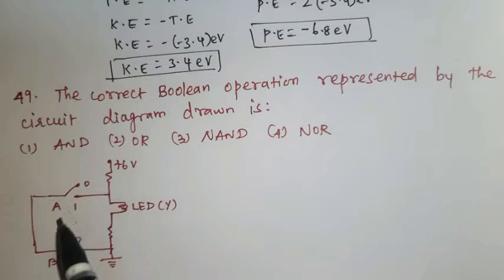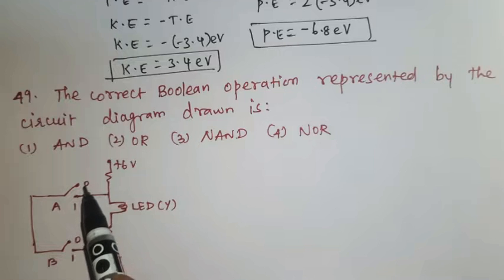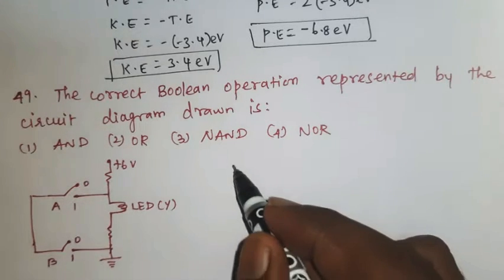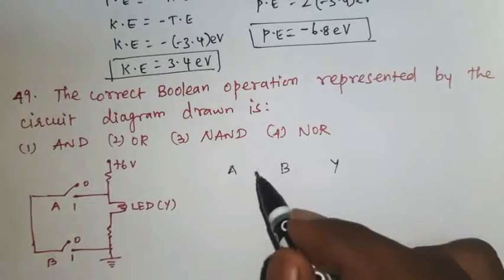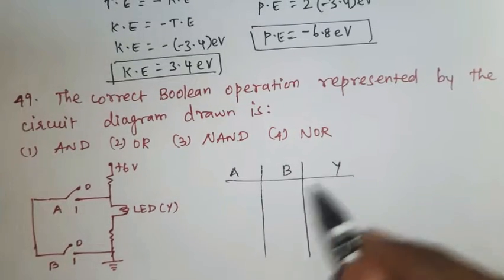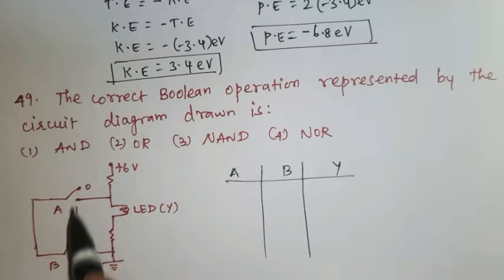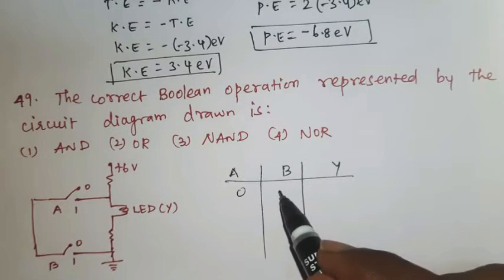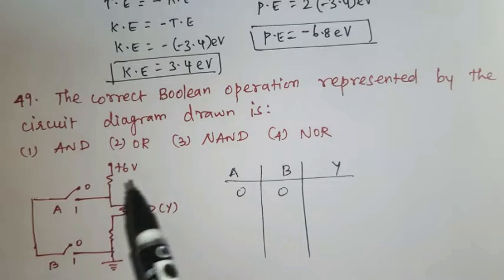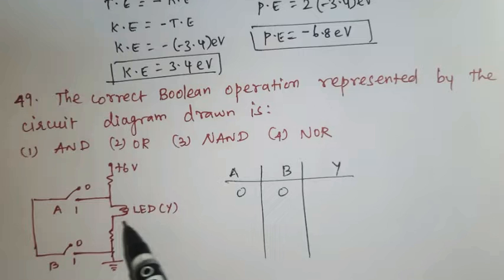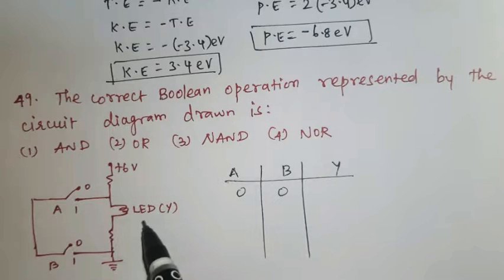One represents on, 0 represents off. Inputs A, B, and Y is the output. When A and B both are open, A is 0 and B also 0. Now from the 6 volt, current passes through the LED bulb, so the output is 1.